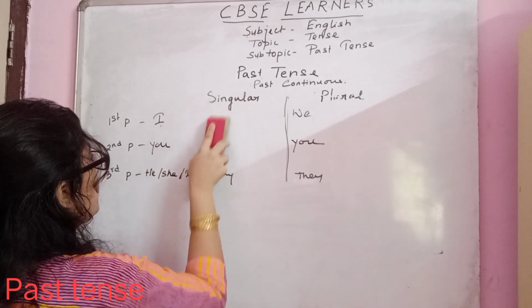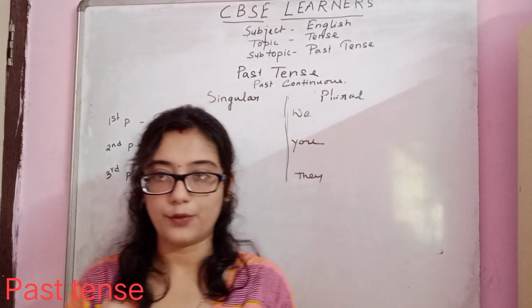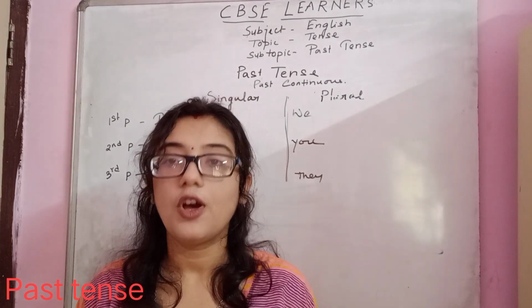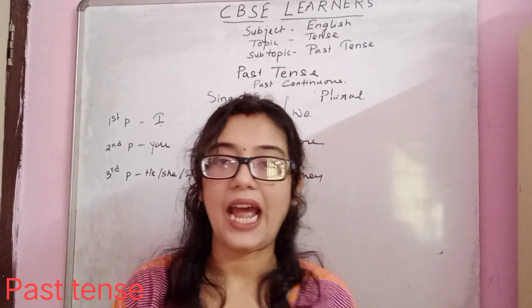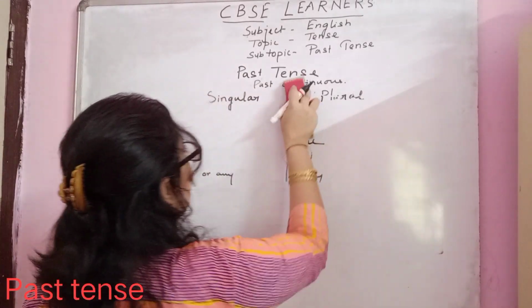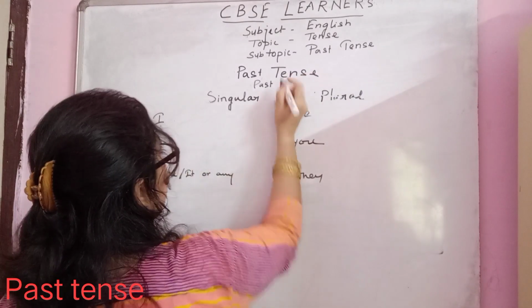So, what do we have to use in case of perfect tense? In present perfect tense, we have used have as the helping verb. Now, what is the past form of have? The past form of have is had. So now in case of past perfect tense, we have to use the past form.